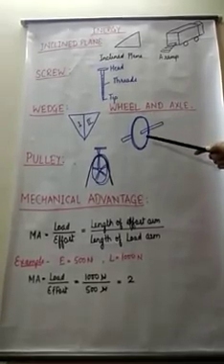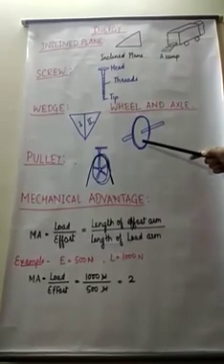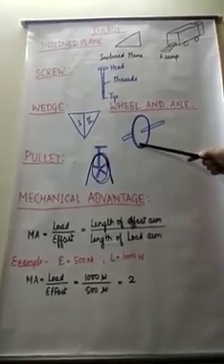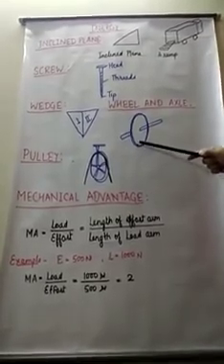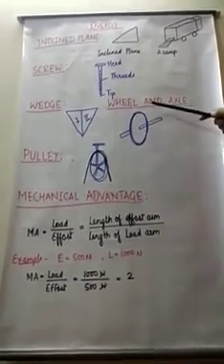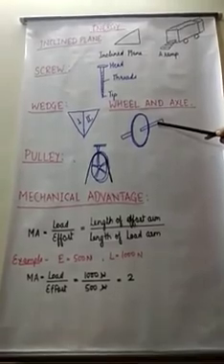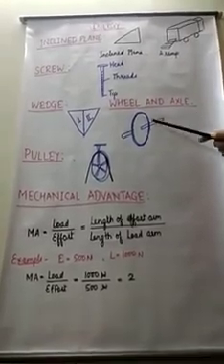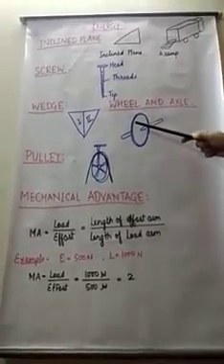Examples of wheel and axle: in a doorknob, the rounded knob acts as a wheel and the shaft extending into the door represents the axle. If we rotate the wheel, the axle will automatically rotate, or if we rotate the axle, the wheel will rotate.